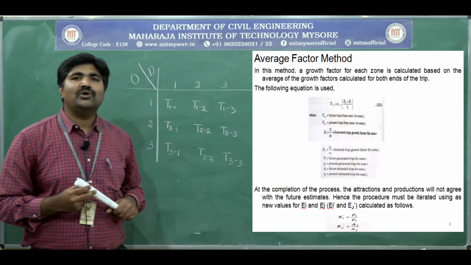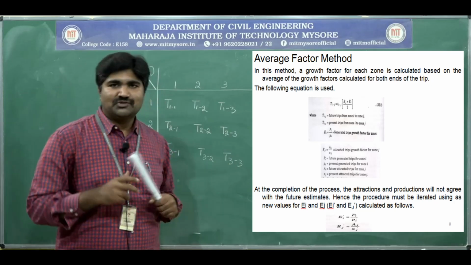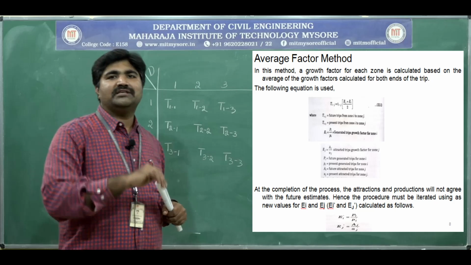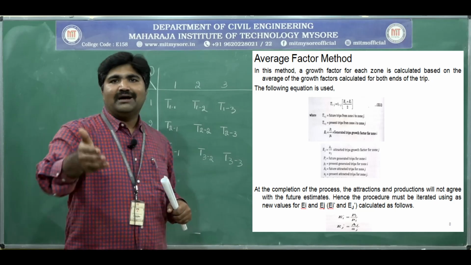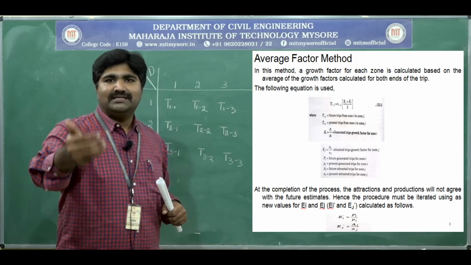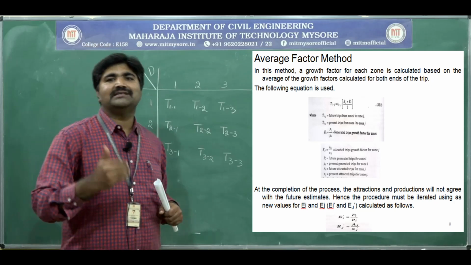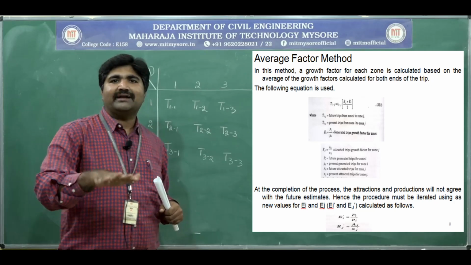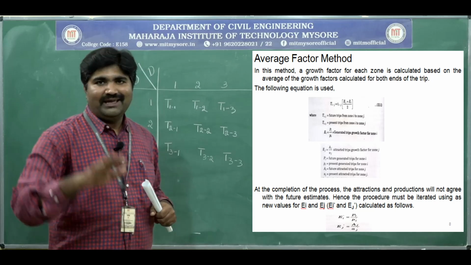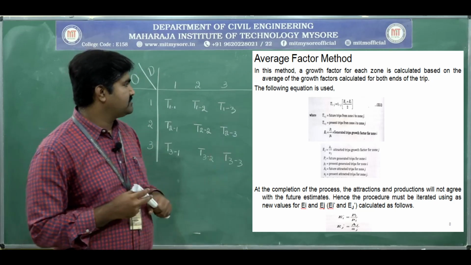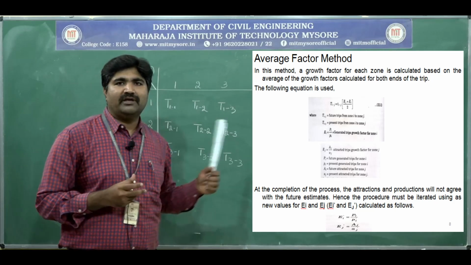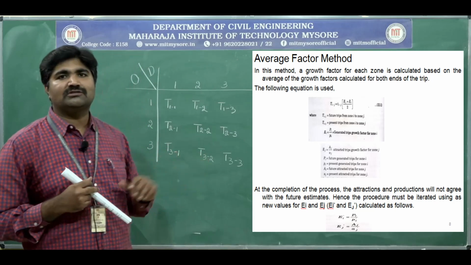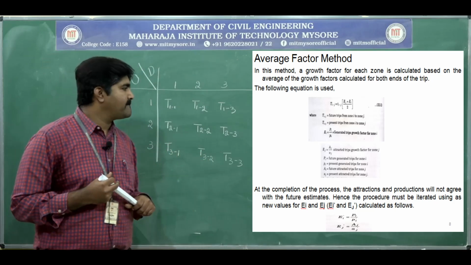Next, Ej is equal to capital Aj divided by small aj, where capital Aj is the future attracted trips to zone j, where small aj is the present trips attracted to zone j. Take down that. By using this equation, we are going to solve some problems.